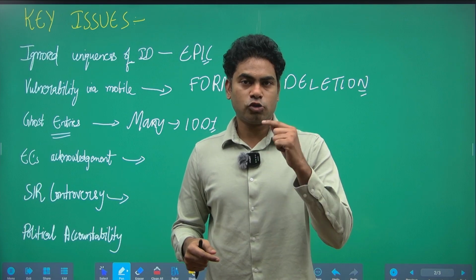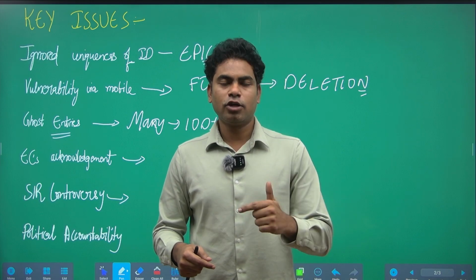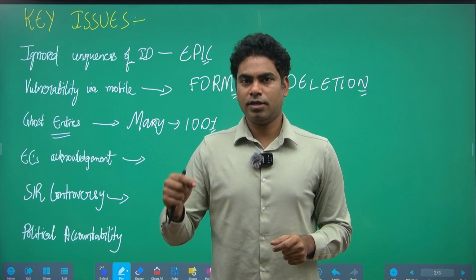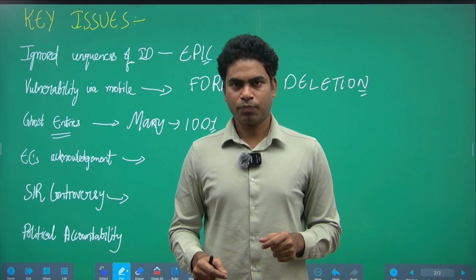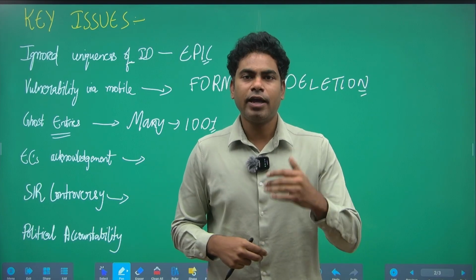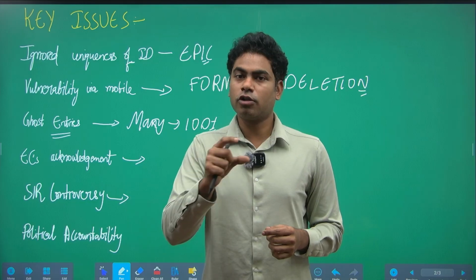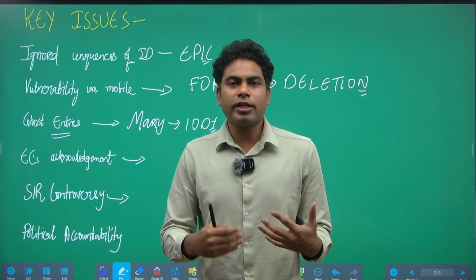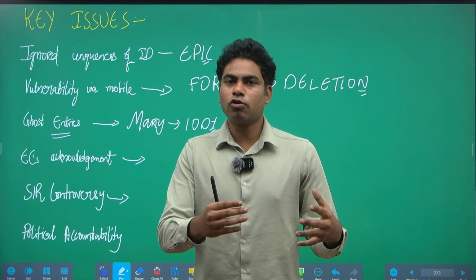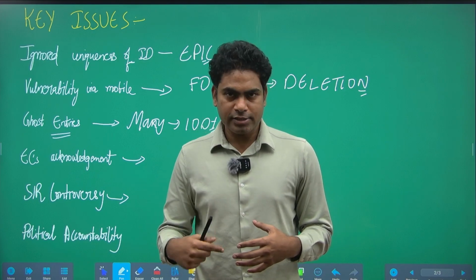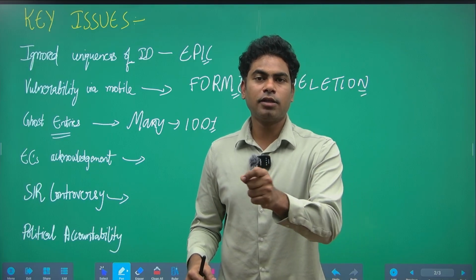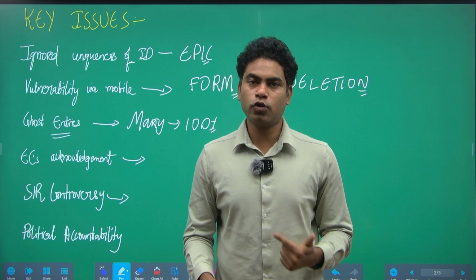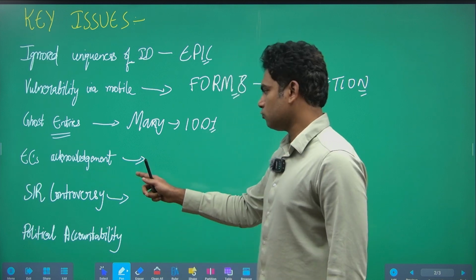See, after the Supreme Court gave a go-ahead to the Election Commission of India that Aadhaar should be taken into consideration to authenticate a person's residence, only then did the Election Commission of India go ahead and accept Aadhaar as a source for authentication. Right? So this clearly shows that it is difficult for individuals to get registered in the electoral rolls itself to exercise the right to vote in the first place. We have to make the process smooth enough so that the individual could easily exercise his or her right to vote in the elections. So this is one flaw.